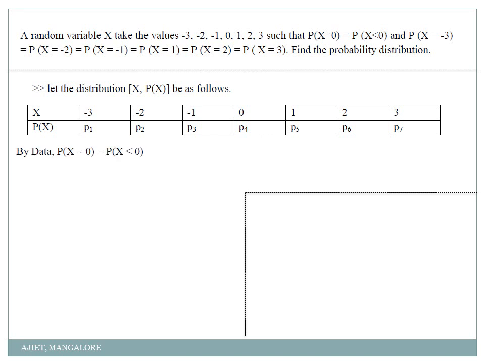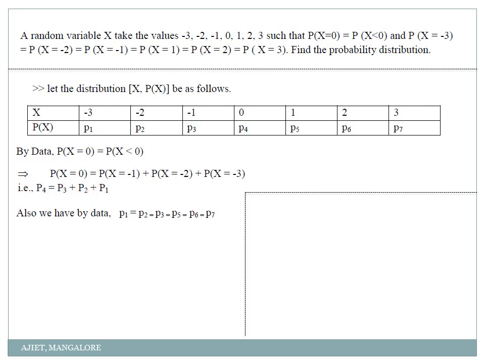Now by the data they had given me, probability of x equal to 0 is equal to probability of x less than 0. Less than 0 means which ones? X equal to minus 1, x equal to minus 2 and x equal to minus 3. That is, P3 plus P2 plus P1 is equal to P4. One condition I got. Next, again by the data they had given me P1, that is